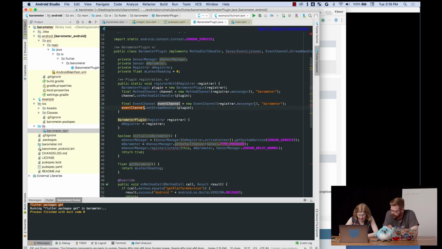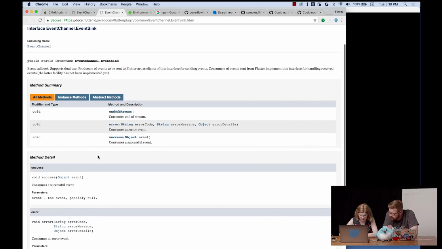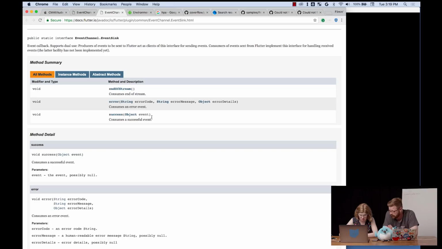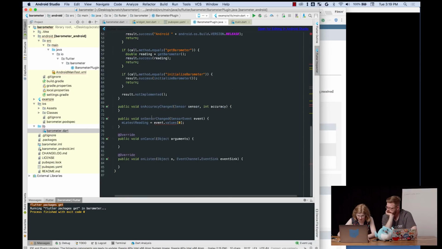So let's look at what the parameters on onListen are. There are arguments that we don't really care about, because I think we don't have any arguments. And then we get this sink that we can put stuff in. I think we need to make an event sink, and this is what we are going to be passing back to Dart. Wait, I thought we got one in the signature of the function. Oh, on onListen. Oh, yes, okay. That's much easier than making one.